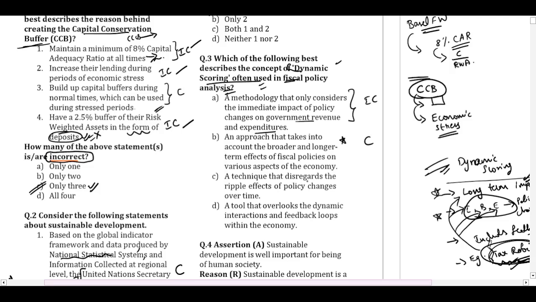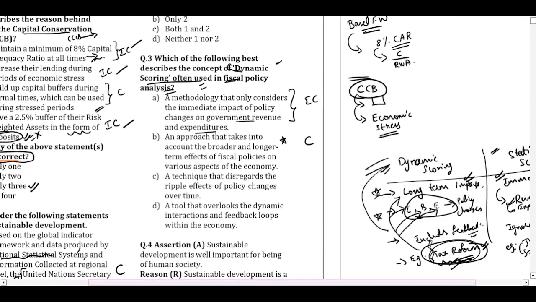C. A technique that disregards the ripple effect of policy changes over time. In dynamic scoring, we would want to consider the repercussion on the ripple impacts. So this is incorrect. D. A tool that overlooks the dynamic interaction and feedback loops within the economy. We saw that in the dynamic scoring, we will consider the feedbacks from the economy, whereas in the static, we will ignore it. So this is also incorrect. So basically, they have tried to combine our definition of the dynamic scoring with different definitions and characteristics of the static scoring so that you can be confused. So the correct option which is talking about the dynamic scoring here is only option number B.